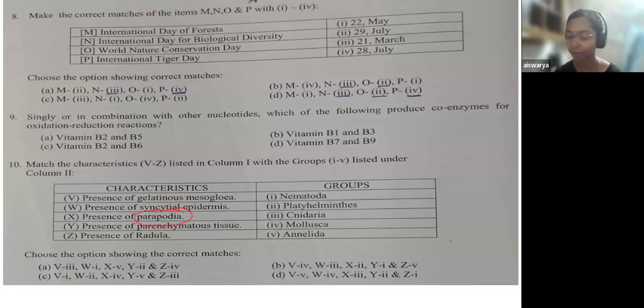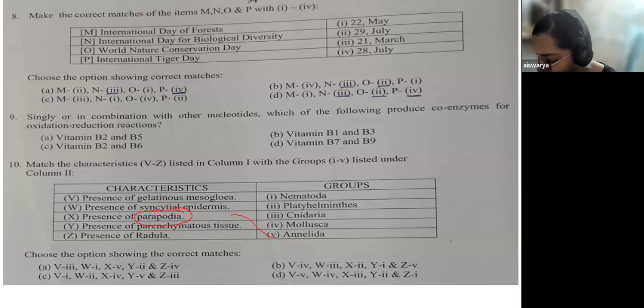These are the external extensions, lateral appendages for movement. So this is found in annelida, so I will directly go to annelida.